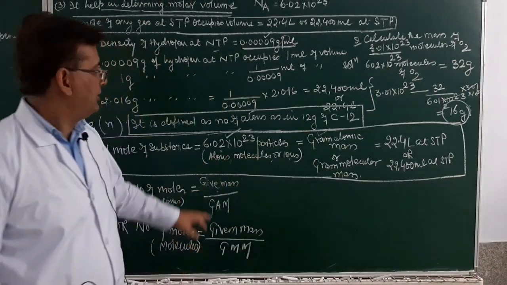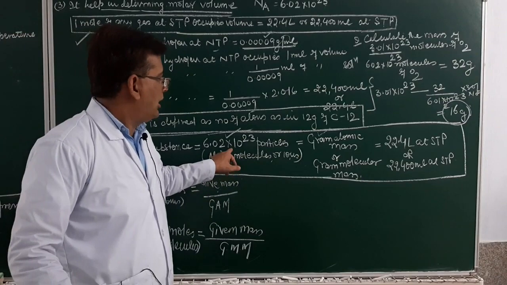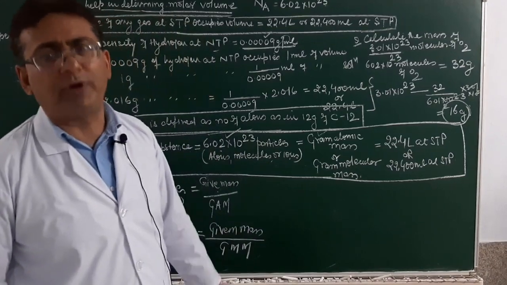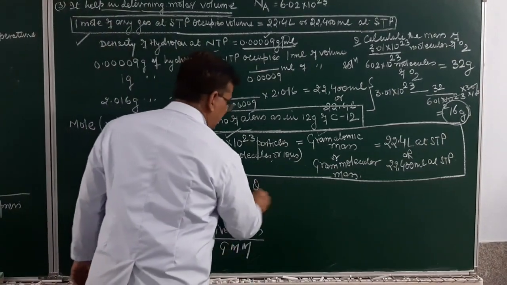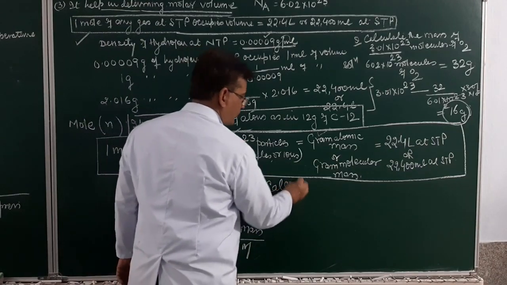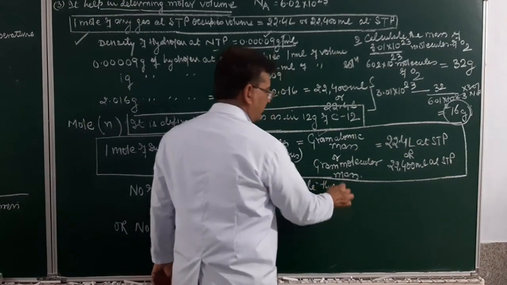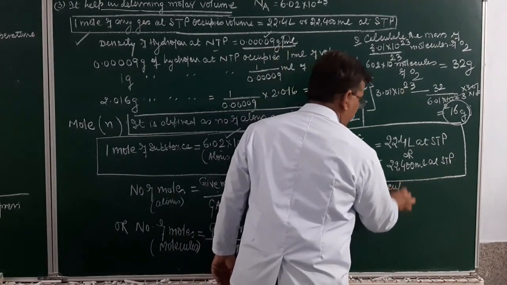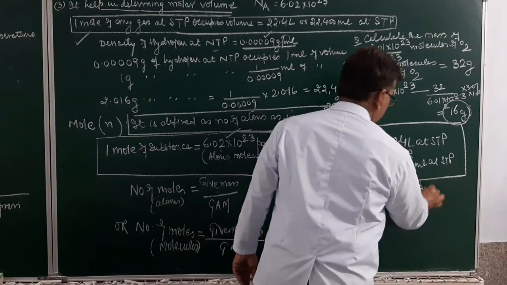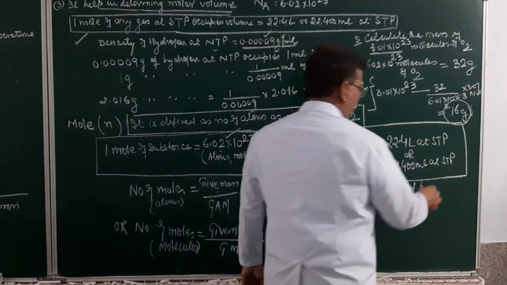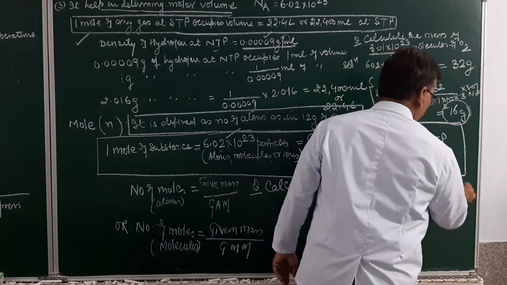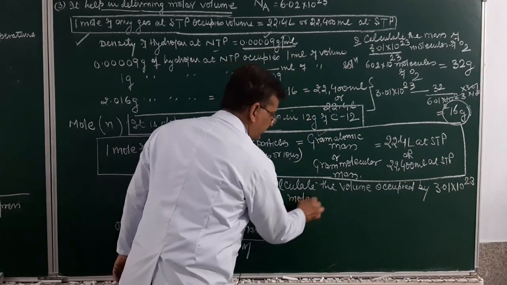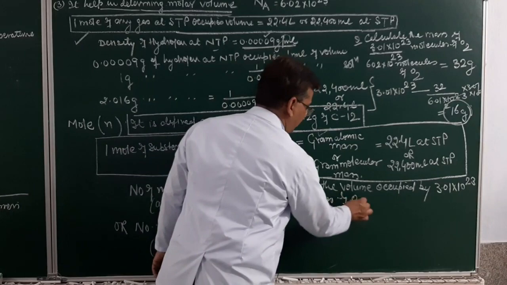Now suppose the question is, calculate the volume occupied by 3.01 into 10 raised to power 23 molecules of oxygen.